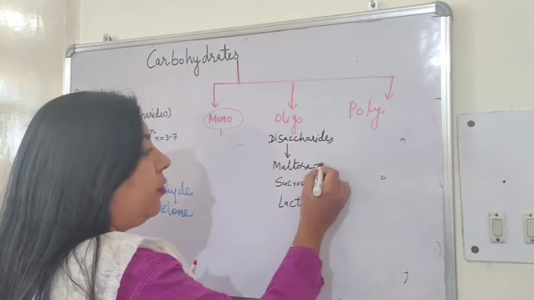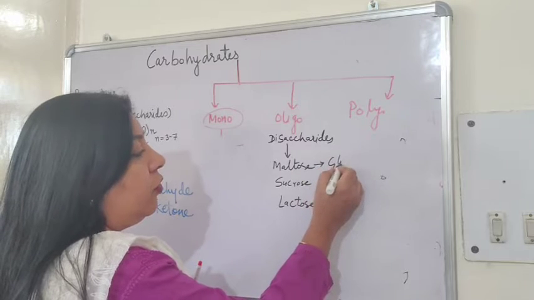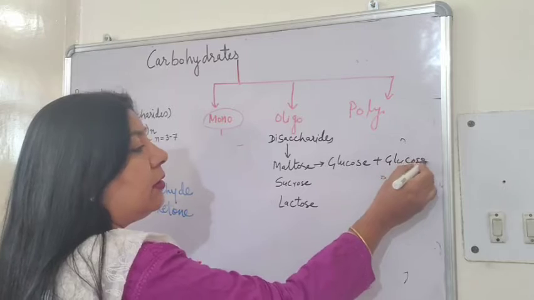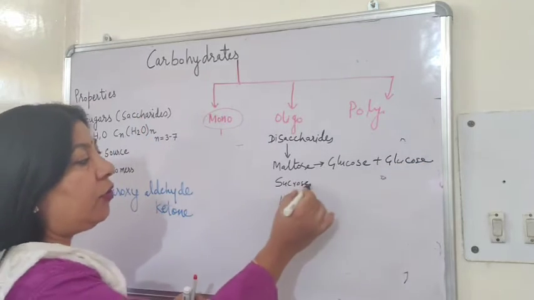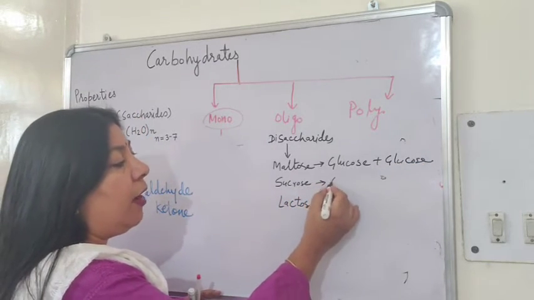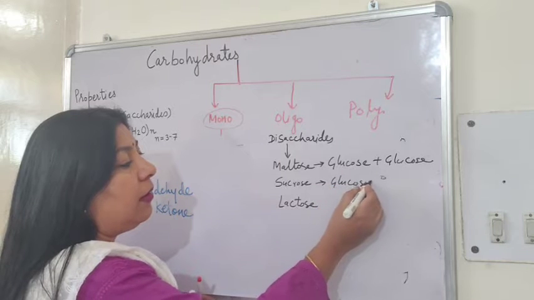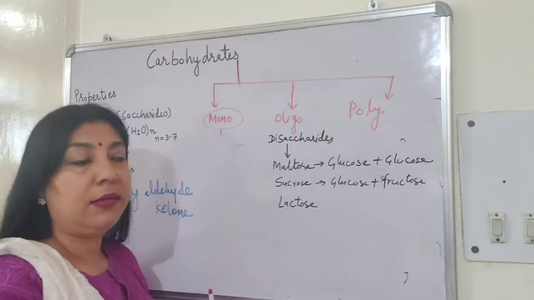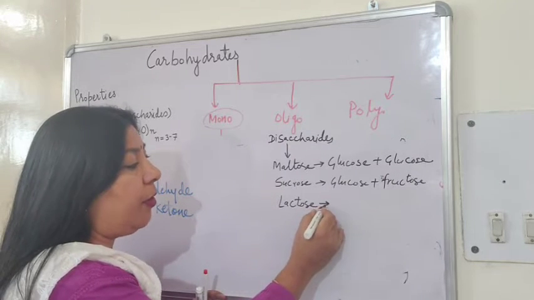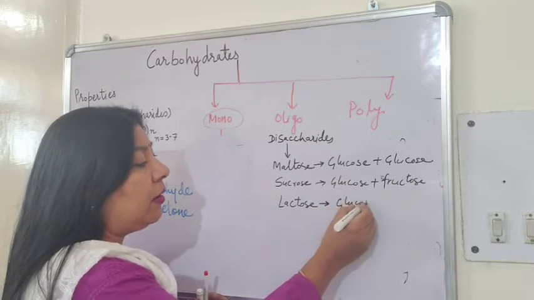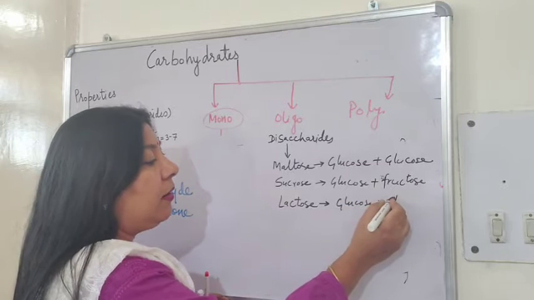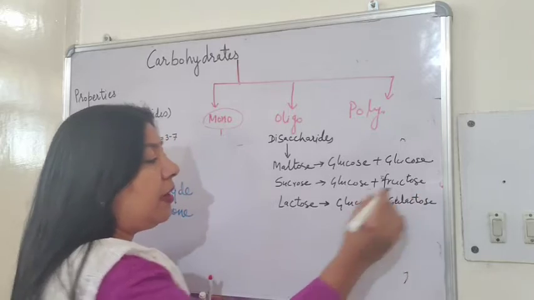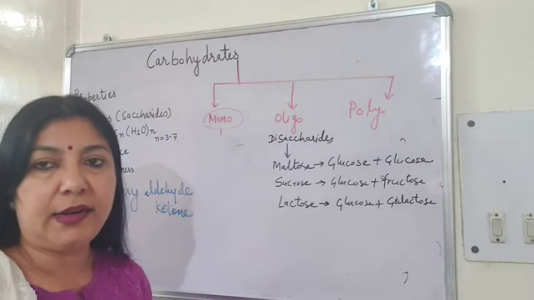So you know maltose is made up of 2 units of glucose. Glucose plus glucose. Likewise sucrose is made up of 1 glucose plus 1 fructose. Then lactose is made up of 1 glucose plus 1 galactose. Okay. So these are disaccharides.